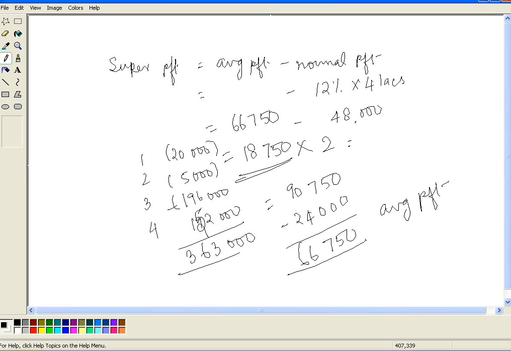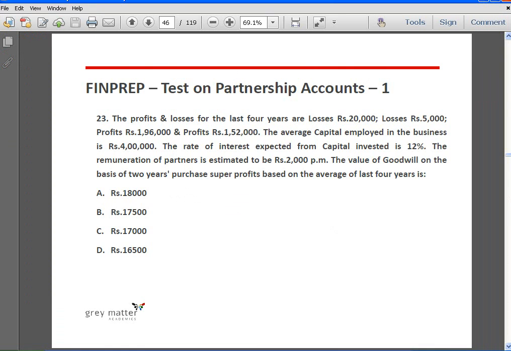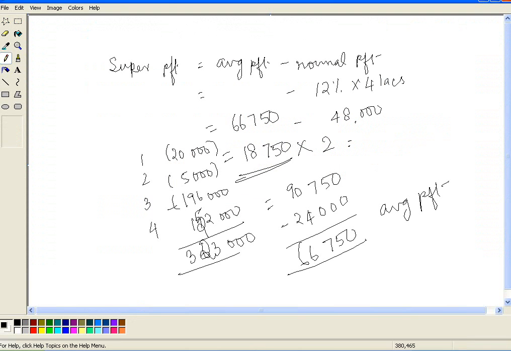It becomes 363 minus 40, 3 lakh 23. Okay, so 196 plus 152 minus 25. Yeah, so 3,23,000 is the total profits divided by 4.